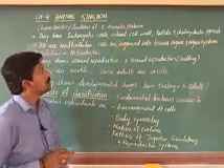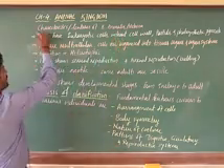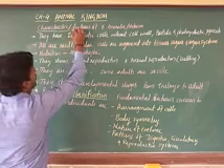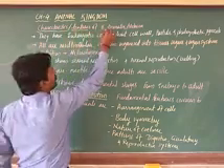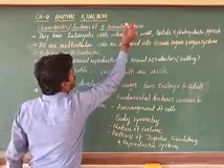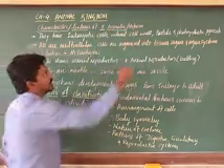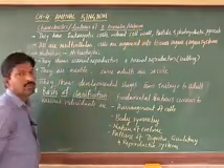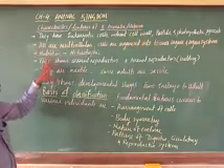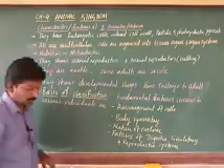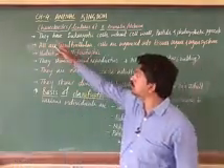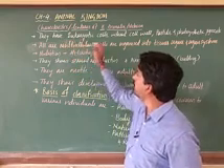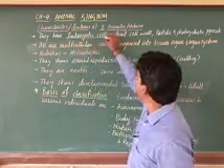Now let us take the salient features of kingdom Animalia, also called Metazoa. Here are the important features. The first one: they have eukaryotic cells.